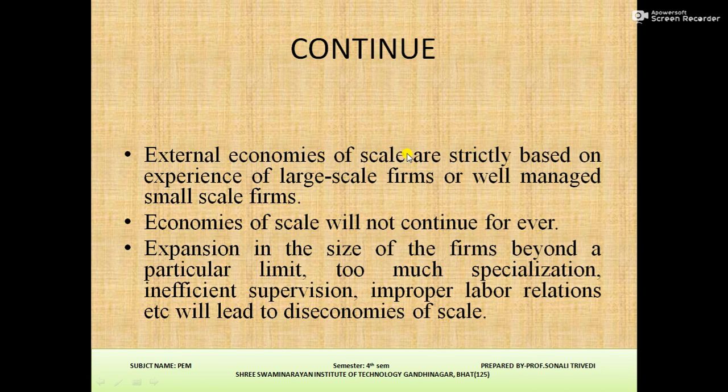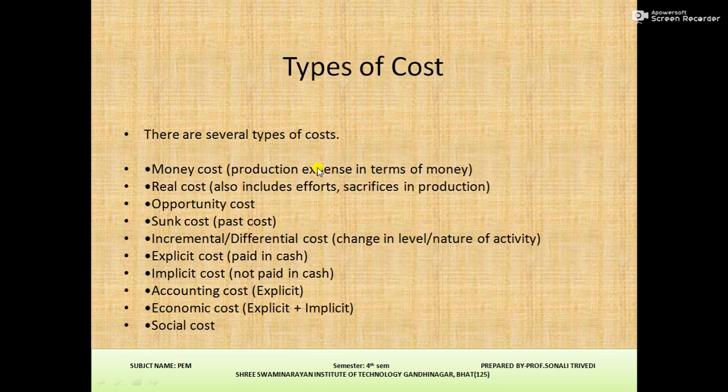External economies of scale are strictly based on the experience of large scale firms or well managed small scale firms. Economies of scale will not continue forever. Expansion in the size of the firm beyond a particular limit, too much specialization, inefficient supervision, improper labor relationships, etc., will lead to diseconomies of scale. So, these are the external economies of scale.